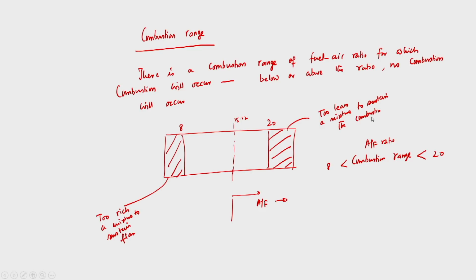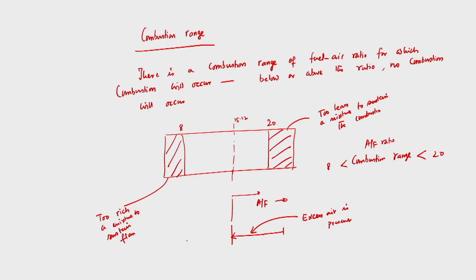And if it is greater than 15.12 and up to 20 or more, then excess air is present.